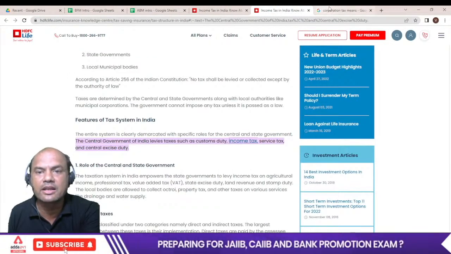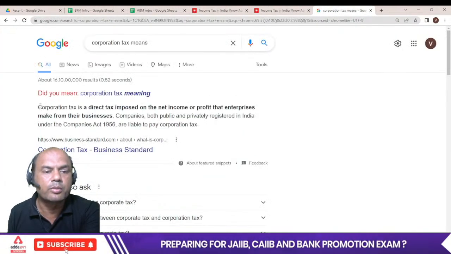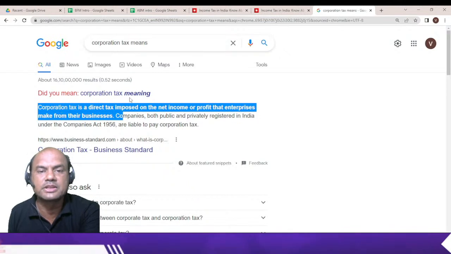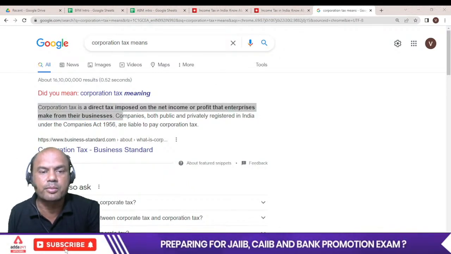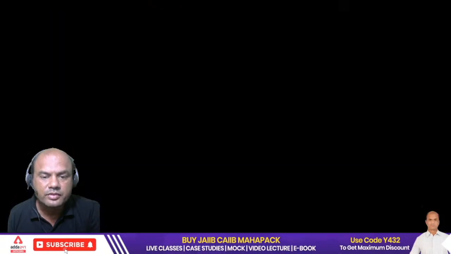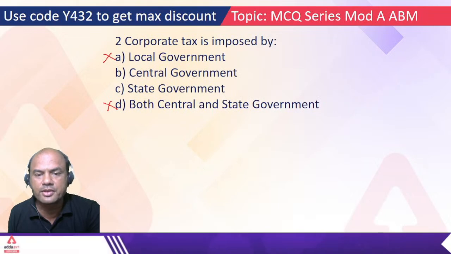I'll write it and show you. Corporation tax is a direct tax imposed on the net income or profit that an enterprise makes from its business. Got it? So corporation tax is levied by whom? It is levied by the central government. Okay, coming back to this MCQ series.